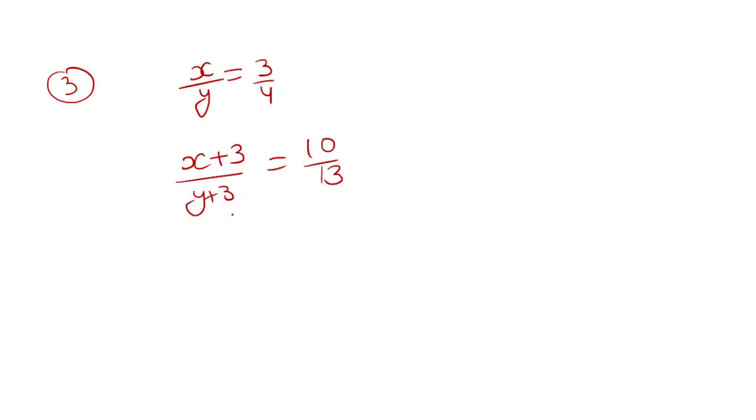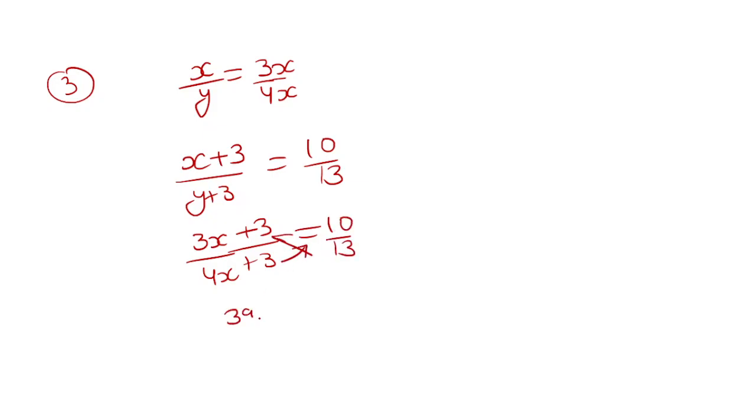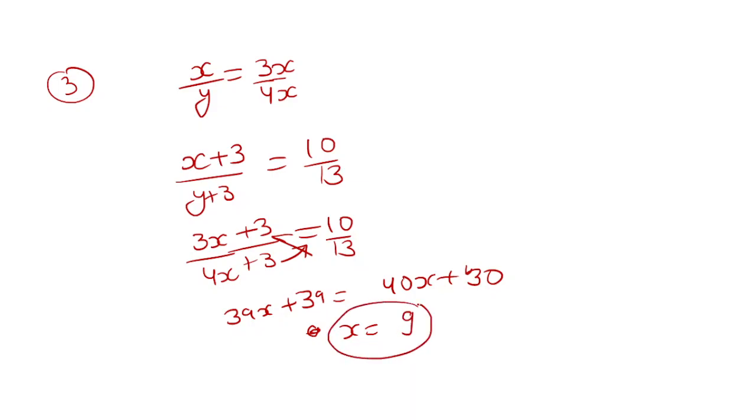Okay, so the two numbers are in the ratio, so we can assume them as 3x and 4x, because the ratio is not the actual value. It is the hidden value. So here we put the values 3x and 4x, and here plus 3, plus 3. Just solve it, cross multiply. 13 times 3 is 39x plus 13 times 3 is 39, 4 times 10 is 40x plus 30. Once you solve it, you will get x equals 9. So this is the value of x.